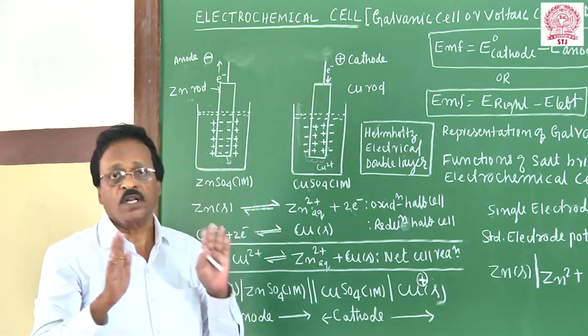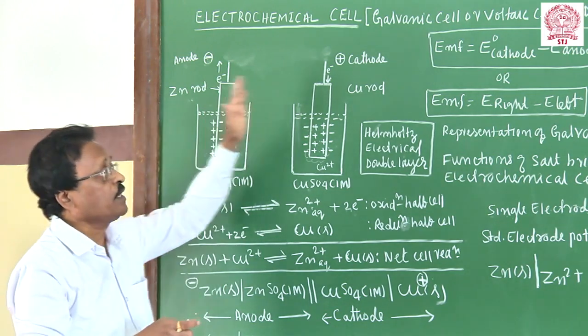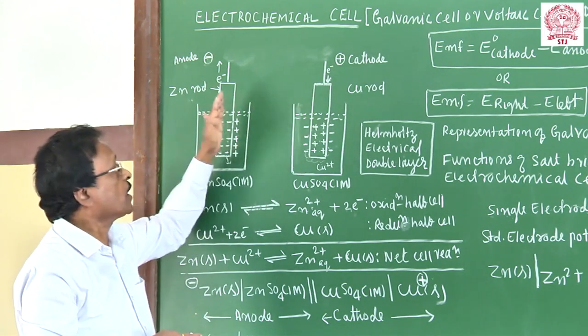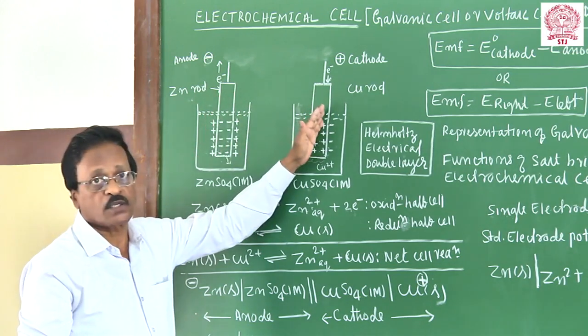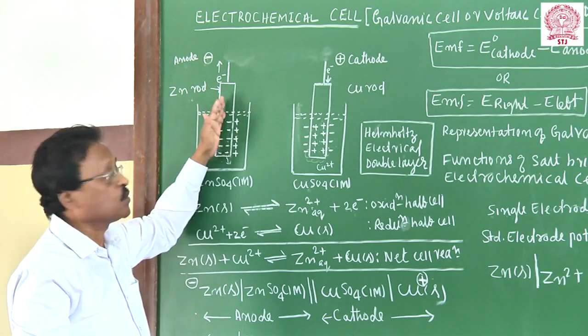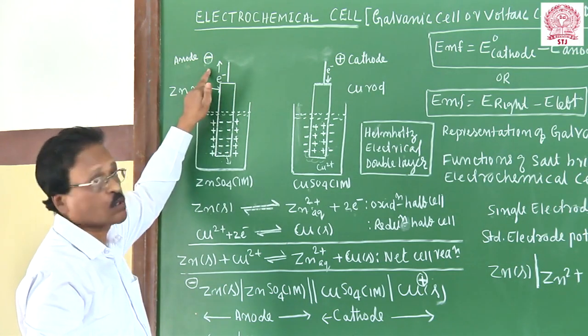That is called a single electrode potential. So two examples are taken: only the more active metal and the less active metal. The more active metal has more tendency to lose electrons, so it undergoes oxidation, and we call it the anode. Because of more electrons, it becomes negatively charged.